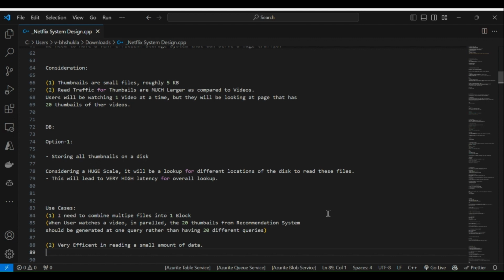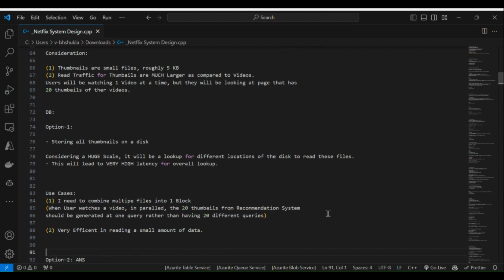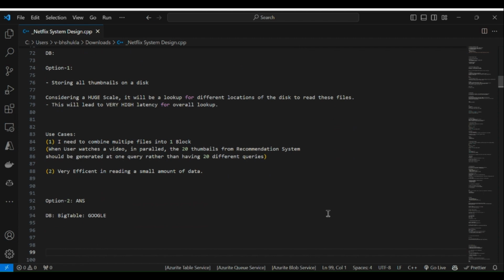For the storage and database purpose, one option is storing all the thumbnails on a disk. At huge scale, it would need lookups at different locations on that disk to read these files, and this would lead to very high latency for the overall lookup. So the use case is that I need to combine multiple files into one block. When a user watches a video, the 20 thumbnails from the recommendation system should be fetched in one query rather than 20 different queries. Second, it should be very efficient at reading a small amount of data. So that is option 1.